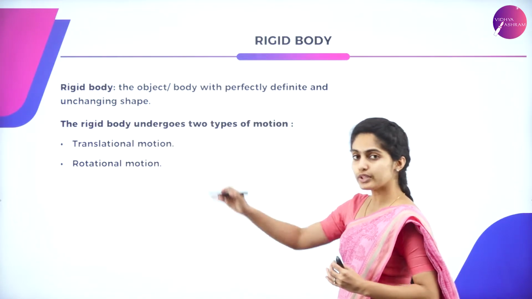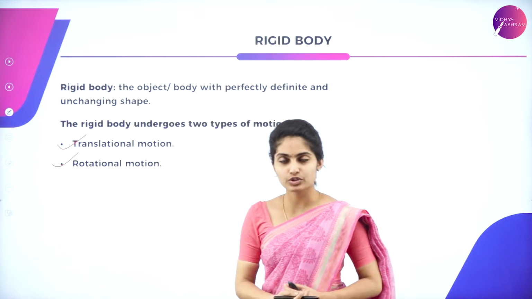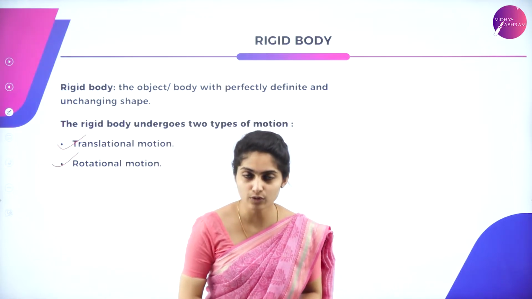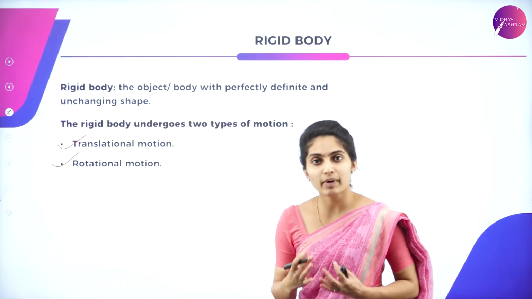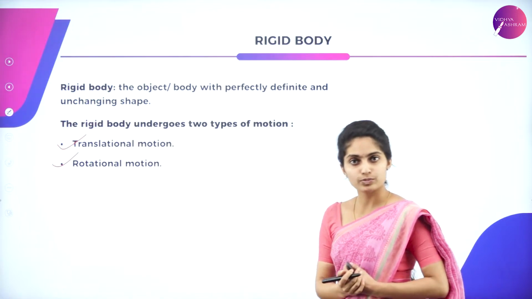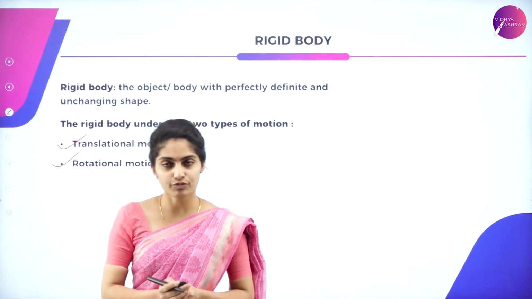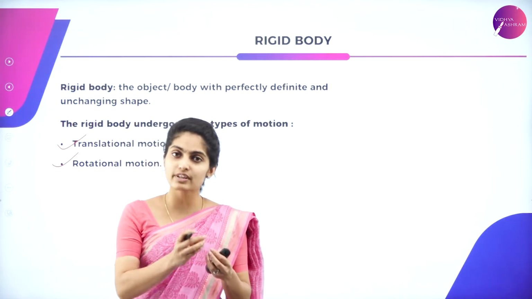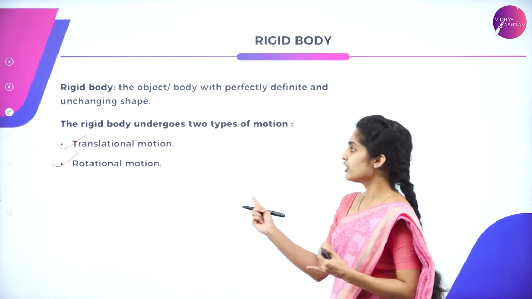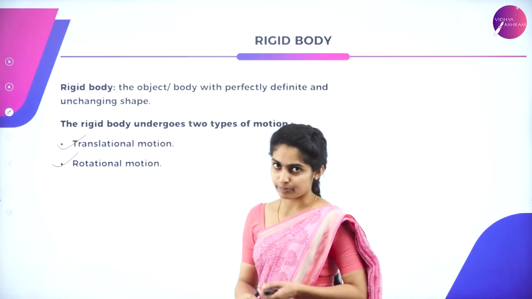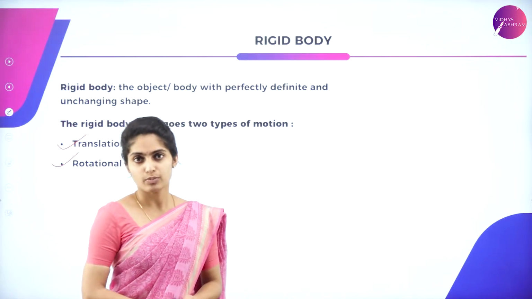Okay, so there are two types of motion. They are translational motion and rotational motion. So here we have got two types of motion of an object, that is translational motion and rotational motion. These are the motion of the particles which is inside the object, that is, which is confined within the object. So we have to check how the particles move. On seeing how the particles move, we can say whether the object is undergoing translatory motion or it is undergoing rotational motion. So now let us see what is meant by translational motion.